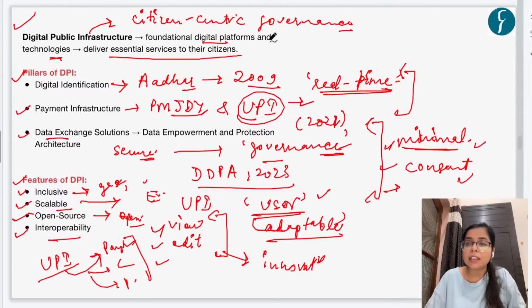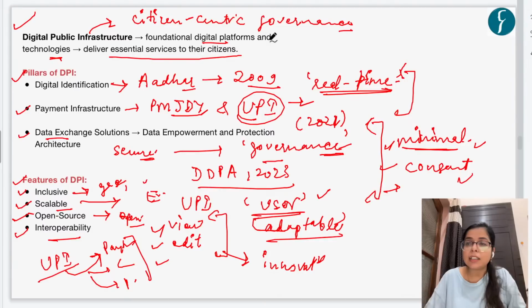Now let's see what the significance of DPI is. For example, Aadhaar. These are the examples of DPI, Digital Public Infrastructure. Aadhaar, which is a unique digital biometric identity; UPI, the Unified Payments Interface, a real-time payment system; the CoWIN interface, which was launched during the COVID-19 pandemic to manage the vaccination program; and DigiLocker is another example. Now let's see some numbers regarding how these systems have been integrated in mainstream India, right?